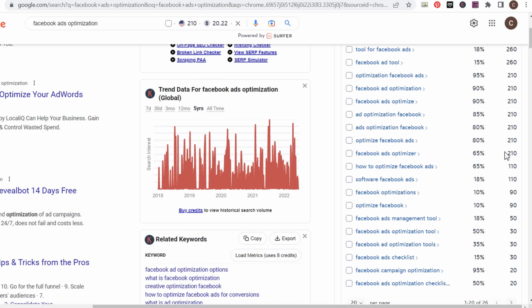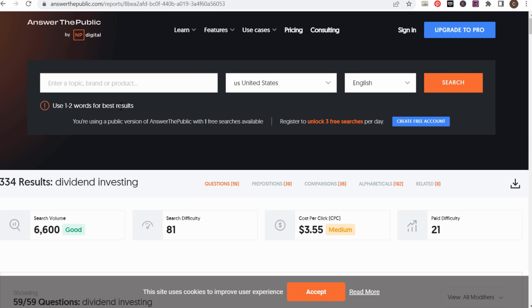And then last but not least, Answer the Public. If you're looking for specific types of questions that people may have or different ways that people use specific keywords, Answer the Public is a very good tool, and you get only 2 free searches per day. You can get more free searches if you just create a free account. So a few different keyword tools to try, but let's say you're opening a flower shop in Phoenix, Arizona.